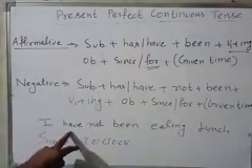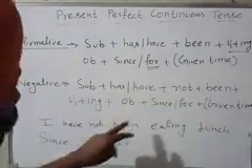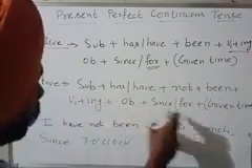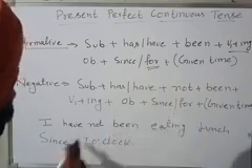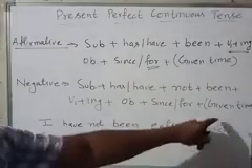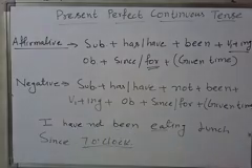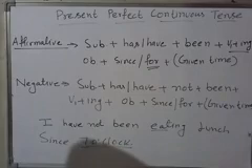Subject I, have not been, verb first eat plus ing, then object lunch, and then since and the given time. Okay, just give me 1 second, because this is the problem with the marker. We have to fill it again and again.